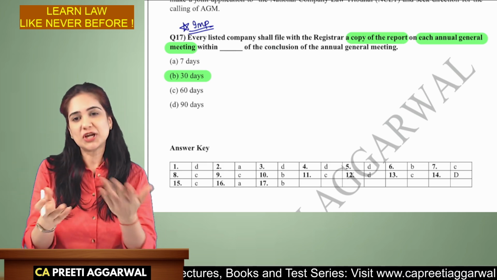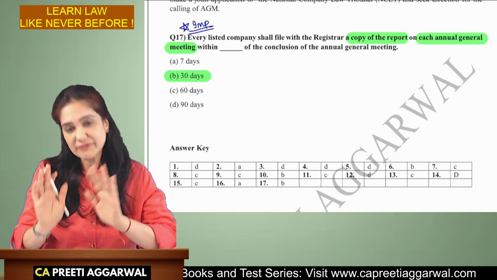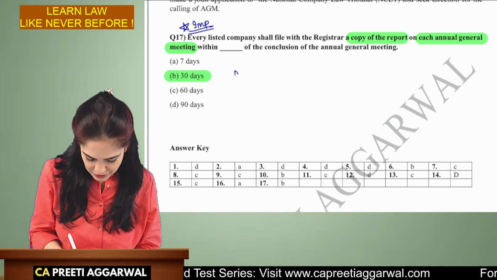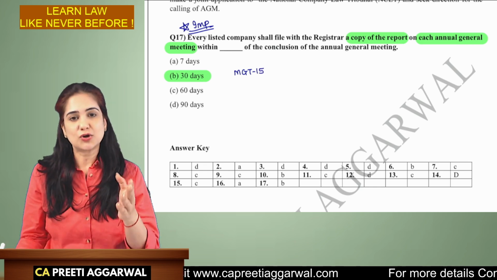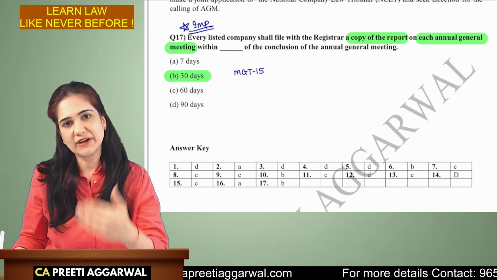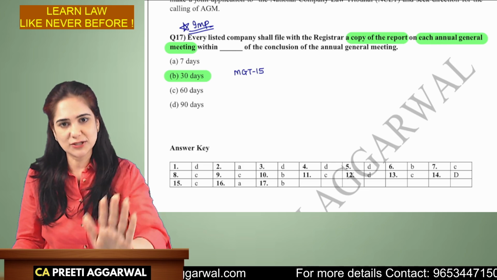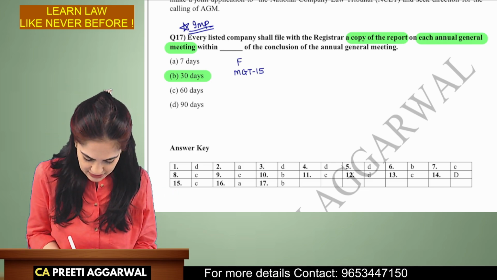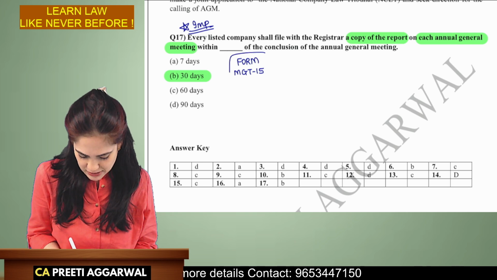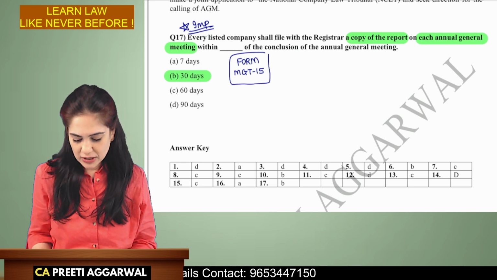So the report shall be filed with the ROC that we have conducted the annual general meeting, and that report shall be filed in form MGT 15. Okay. So within 30 days of AGM, you need to file a report on the fact that the AGM was called, conducted, etc. So MGT 15 is the form, although this is not asked in the question, but I think it's a good way to revise.